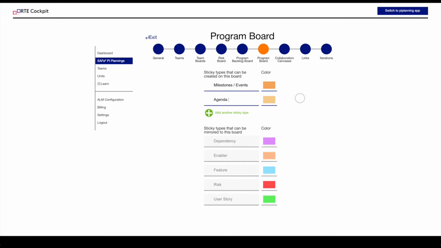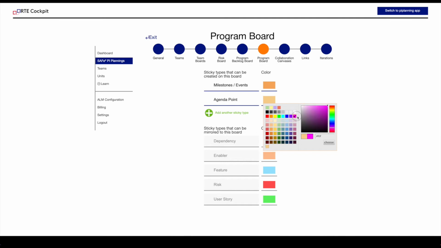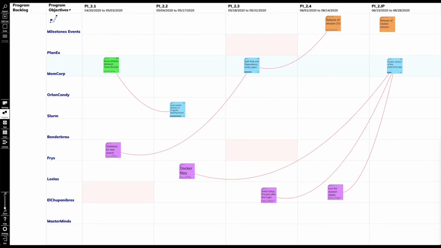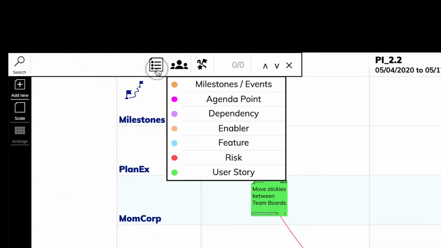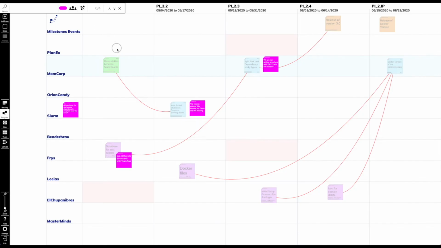After PI Planning, you create a new sticky type called Agenda Point. Choose a bright color so that the stickies stand out. Now the Scrum Masters can use this sticky type during the PI to write down questions, observations and concerns that need to be discussed. During the Scrum of Scrums meeting, you simply filter the boards according to this Agenda Point sticky type.